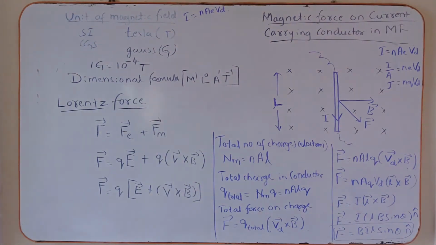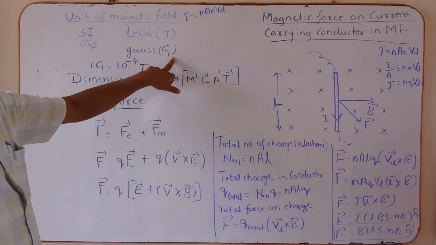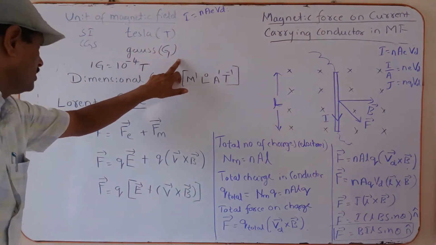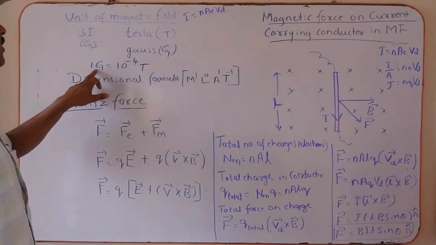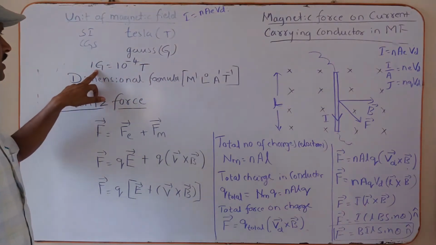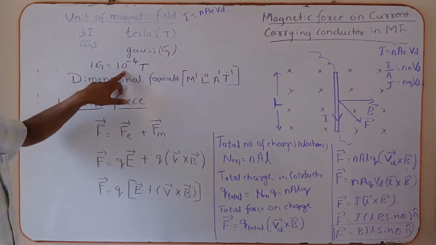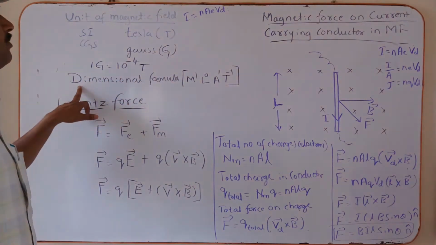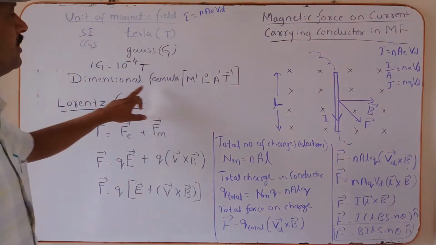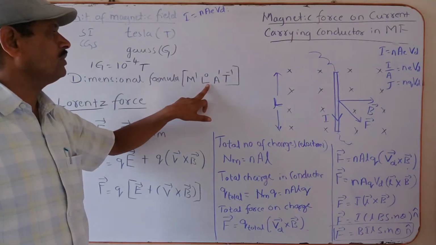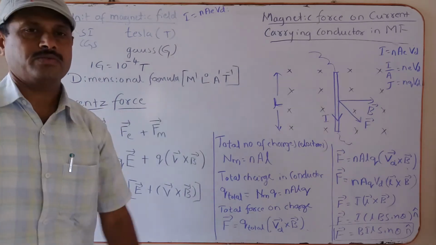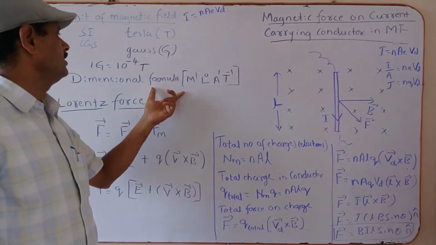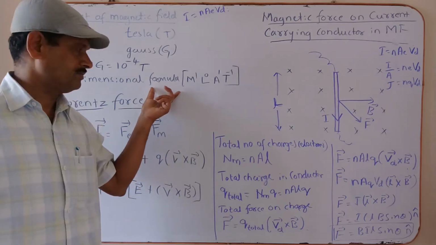Tesla is represented by capital letter T. In CGS unit, it is Gauss. Now, what is the relation between the Tesla and the Gauss? 1 Gauss is equal to 10 raised to minus 4 Tesla. Now, what is the dimension formula of the magnetic field? M raised to 1, L raised to 0, A raised to minus 1, T raised to minus 2. That is the dimension formula of the magnetic field.